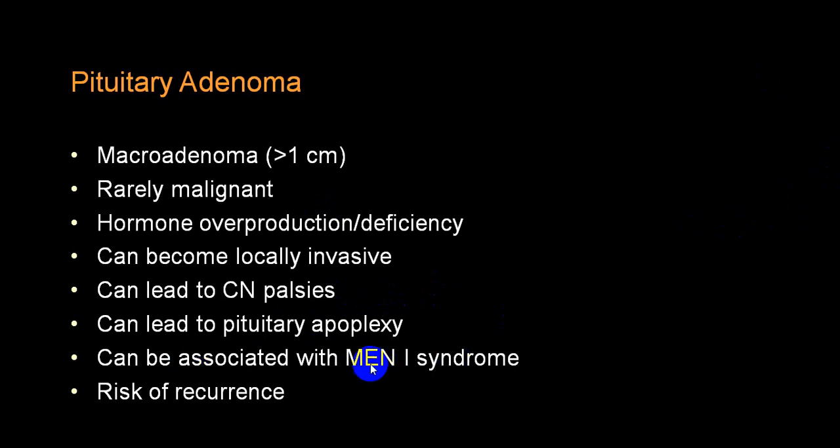It can be associated with multiple endocrine neoplasia type 1 syndrome, quite commonly. It can also be there with MEN type 4, and also along with AIP. And there is always a chance of recurrence. Hence, surgical treatment and radiotherapy should be the first choice, followed by regular follow-up examinations.